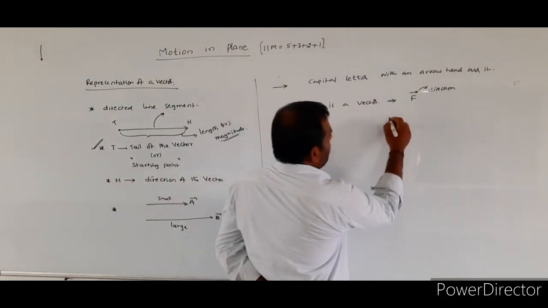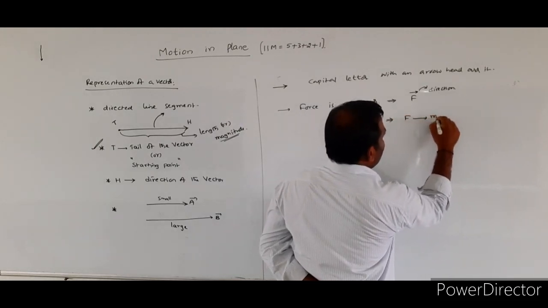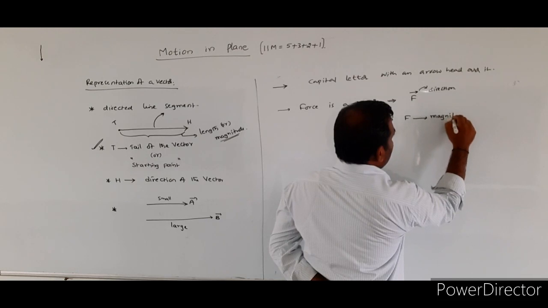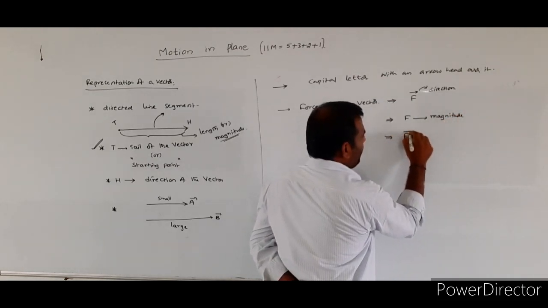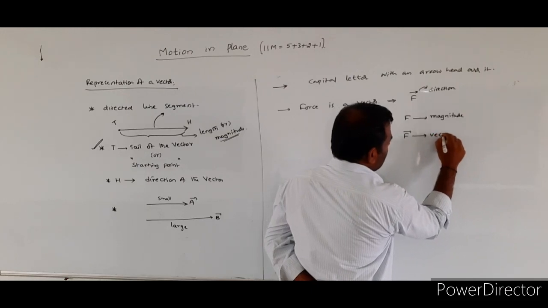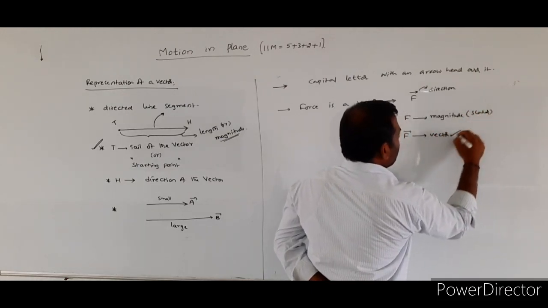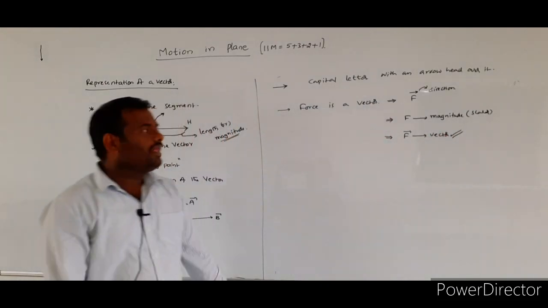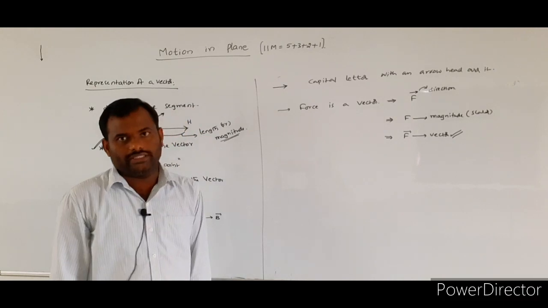Suppose while writing, you write only F, that F gives the magnitude only. If you write F bar, it represents the vector quantity. It is the scalar form, and this is the vector form. Like this we have to represent any vector quantity.